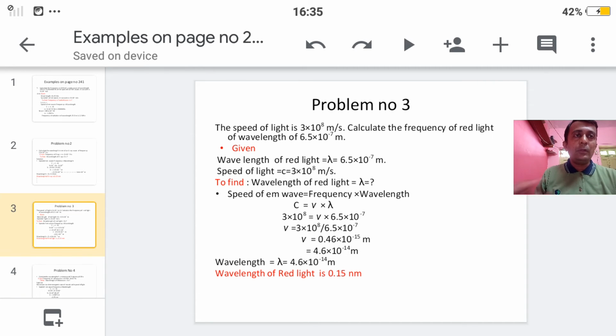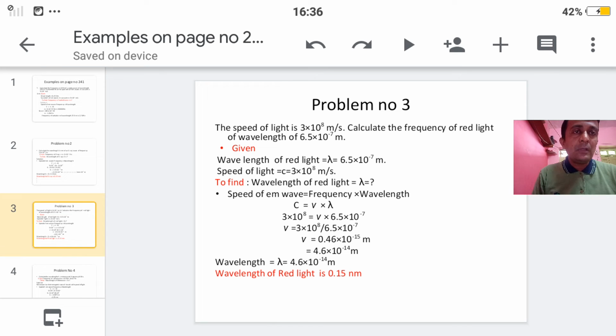We are going to put here the value of C. Nu remains as it is and lambda is 6.5 into 10 to the power minus 7. So what is nu? Nu is nothing but C by lambda. So it is 3 into 10 raised to 8 upon 6.5 into 10 to the power minus 7. Students, if you solve this, you are getting the answer 0.46 into 10 to the power minus 15 meter.